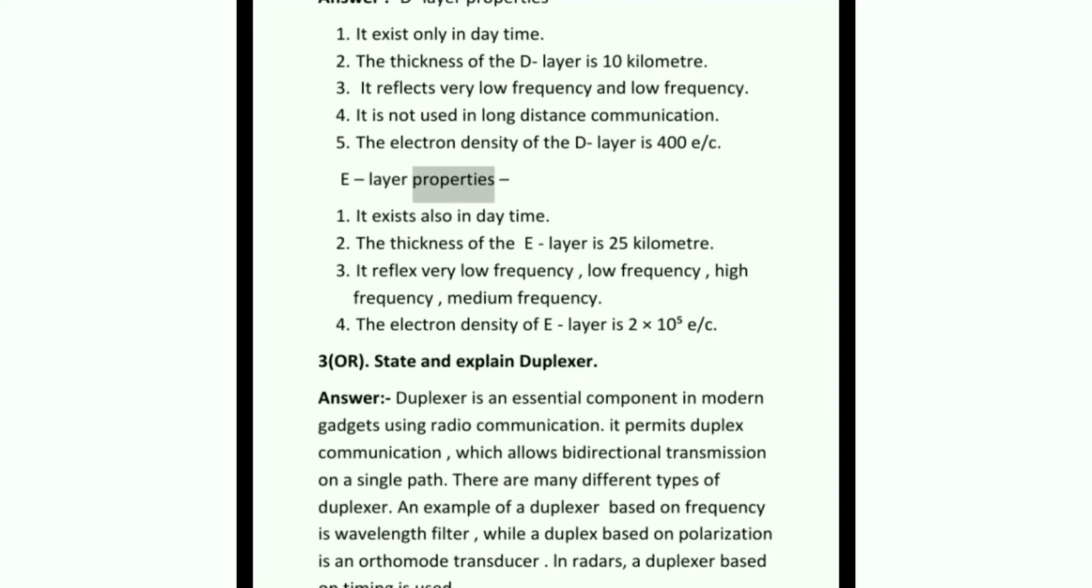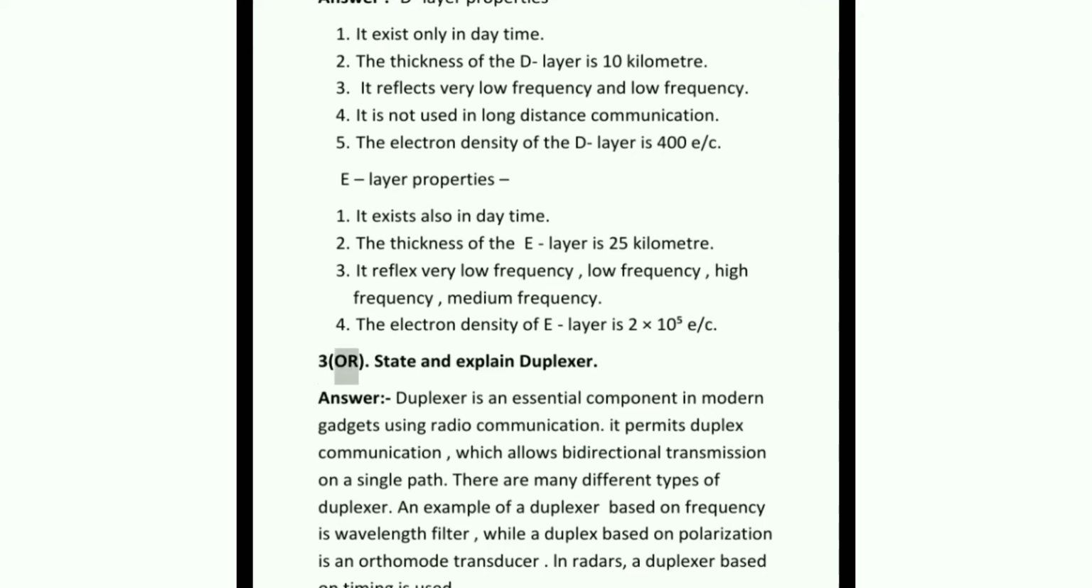E layer properties. It exists also in daytime. The thickness of the E layer is 25 km. It reflects very low frequency, high frequency, medium frequency. The electron density of the E layer is 210 per cubic centimeter.